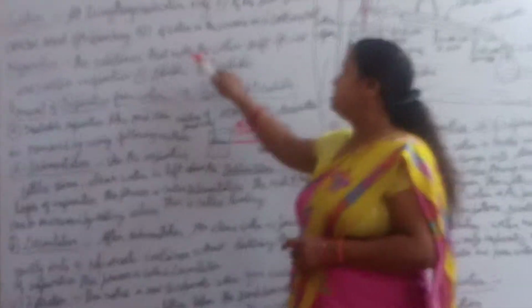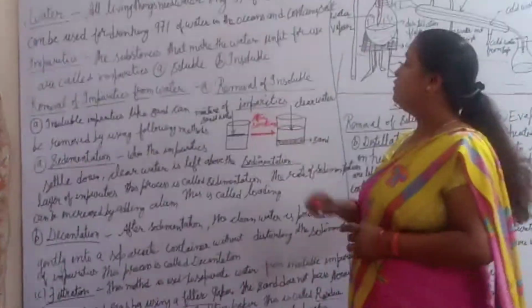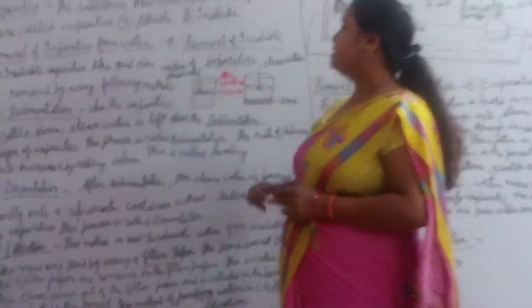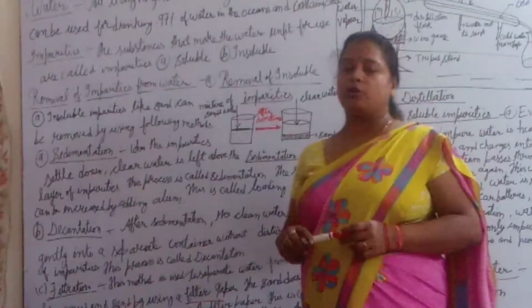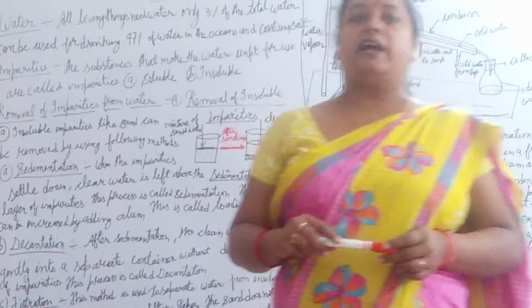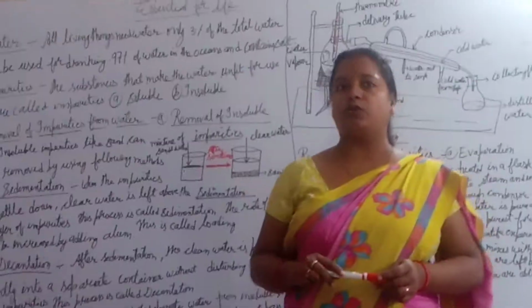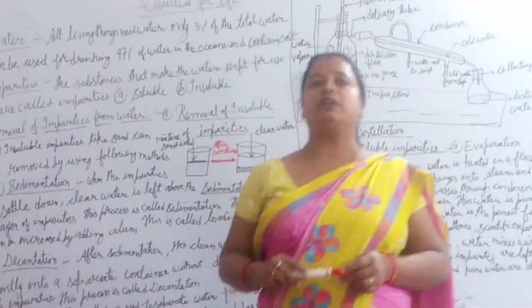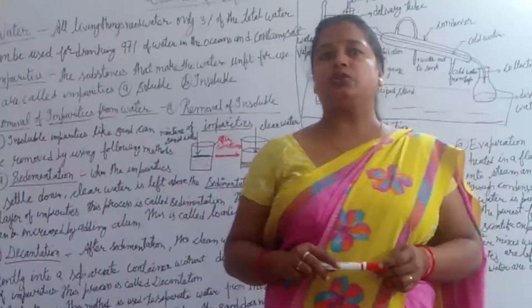Impurities. The substances that make the water unfit for use are called impurities. There are two types, soluble and insoluble. We are collecting water from ponds, lakes, rivers, and wells, and so many impurities are there inside the water. Whenever we are using it for drinking purposes, it is necessary that we filter the water.